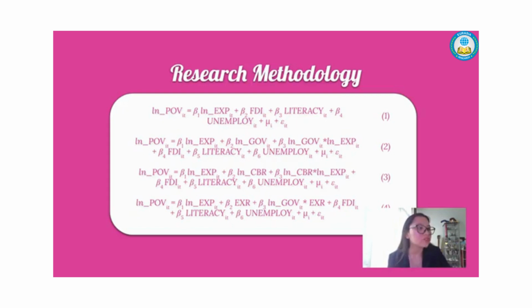Equations 2 to 4 introduce additional moderating variables and their interaction terms to examine the combined effects. In this model, ln GOV_it is the moderating variable representing government expenditure, ln CBR_it is the moderating variable representing central bank policy rate, and ER_it is the moderating variable representing exchange rate policy on poverty, while retaining the control variables FDI_it, literacy_it, unemployed_it, with i as the country-specific index and t as time.